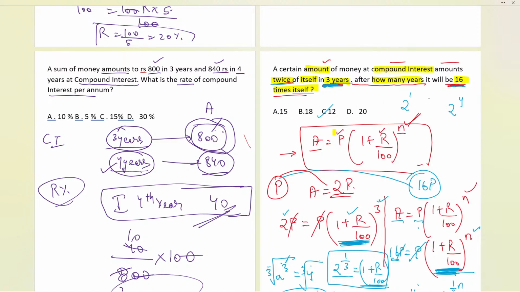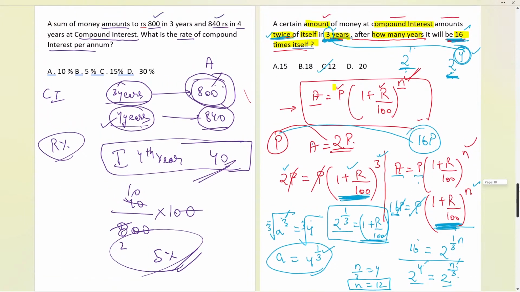So now, whatever the time given to us over here, and how many times, just convert whatever the number is given, 2, into the form of 2 raised to the power of 4, and whatever is written, this part 3 into 4, you can multiply directly with this part. If this kind of question is directly asked you can directly multiply like that. The time of the previous part, just convert into the same part if it is twice. So if it is converted into 2 raised to the power 1, and this 16 can be converted into 2 raised to the power 4, so this 4 you should be multiplying with 3 over here. 3 times 4, that will be 12 you will be getting. That is the short way. So that is the part we have.